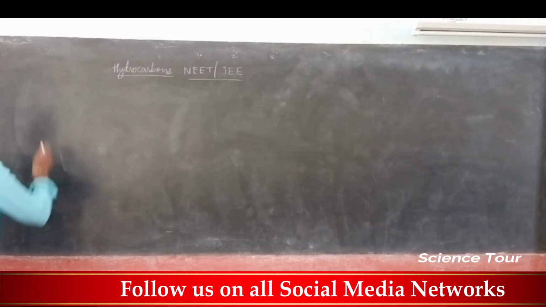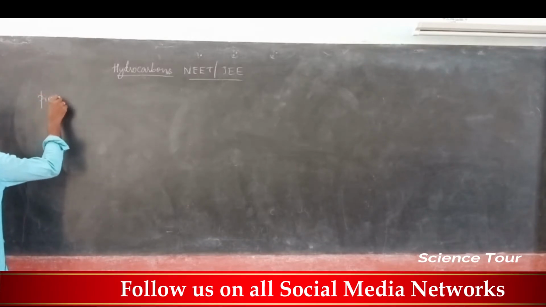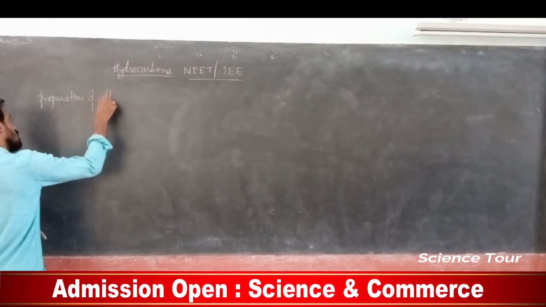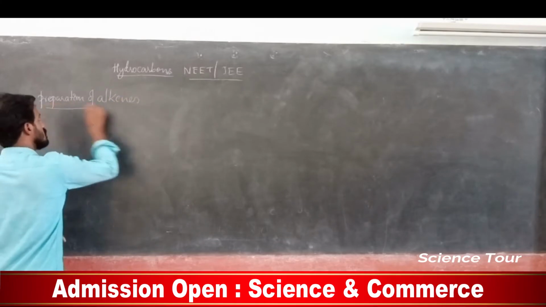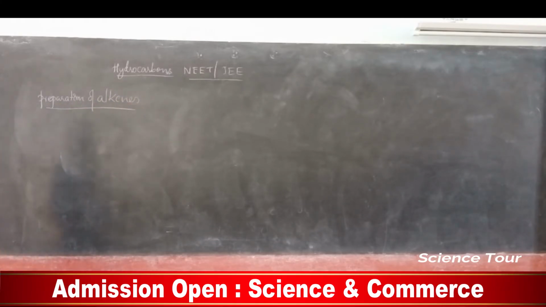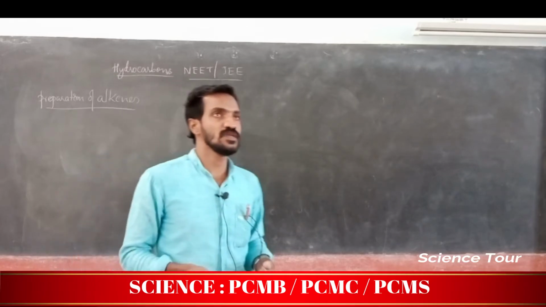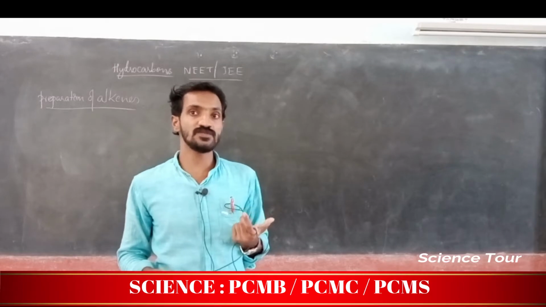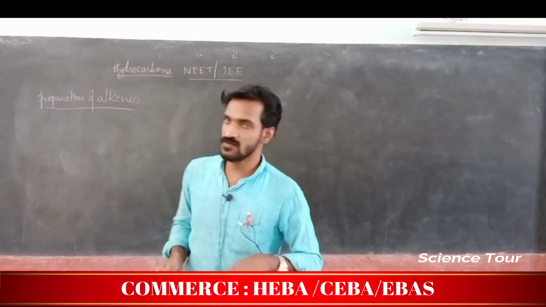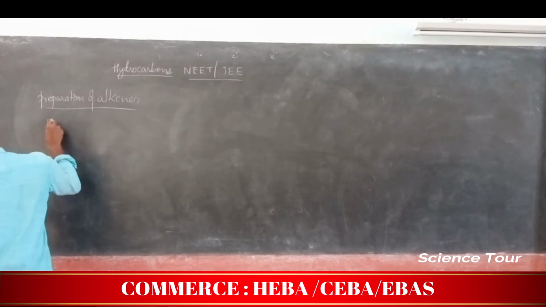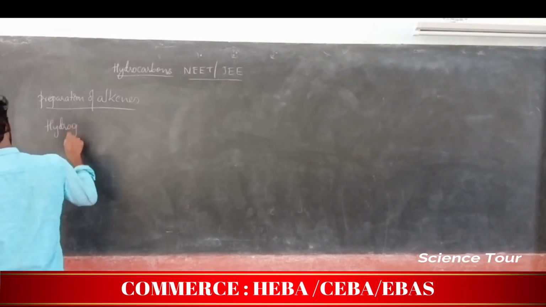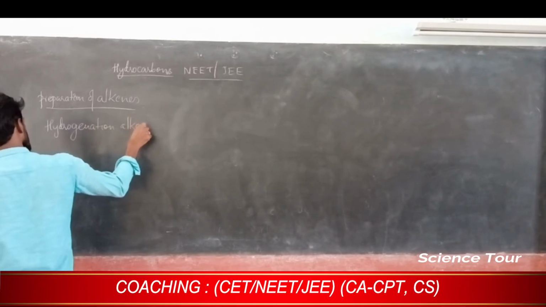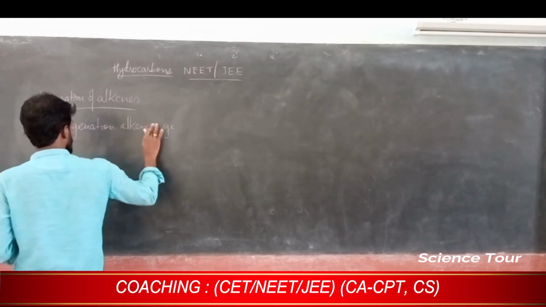Okay, my dear students, next is preparation of alkenes. How to prepare alkenes is very important, my dear students. It is very simple. The first method is hydrogenation. Hydrogenation means adding hydrogen. Hydrogenation of alkynes gives alkenes.